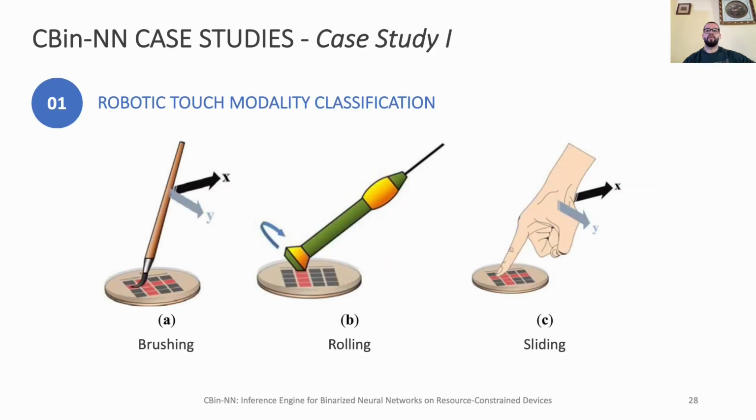To evaluate the performance of the proposed inference engine, we conducted two case studies. In the first case study, we selected robotic touch modality classification as our use case, which has been previously addressed in machine learning literature. The dataset consists of three modalities: sliding a finger, brushing with a paintbrush, and rolling a washer. To optimize the dataset, we conducted subsampling and data augmentation.